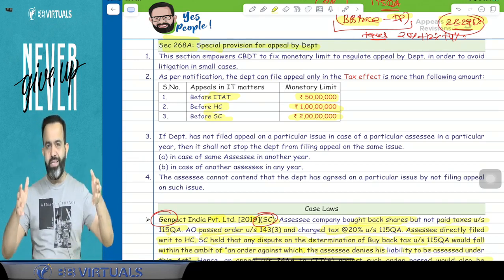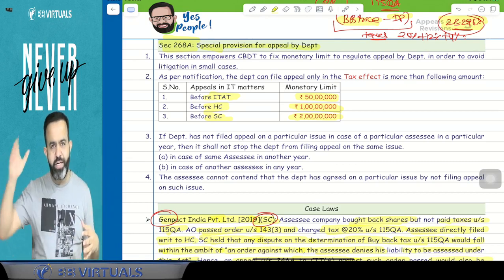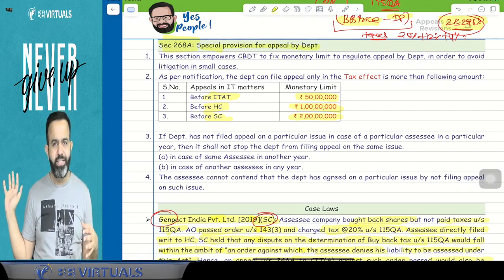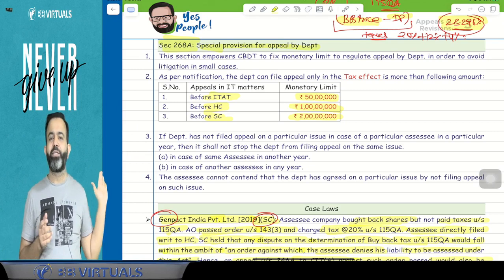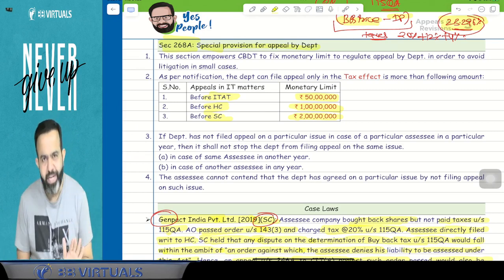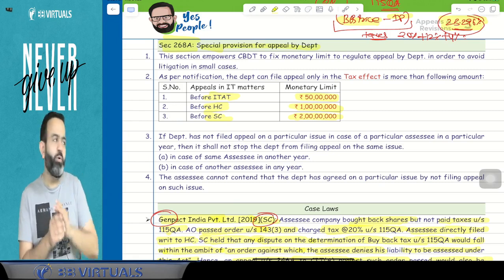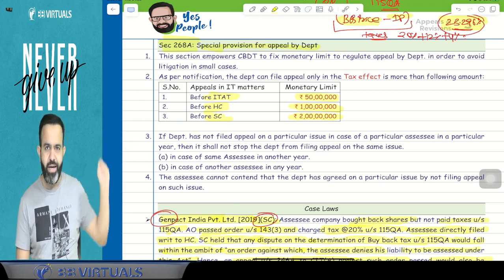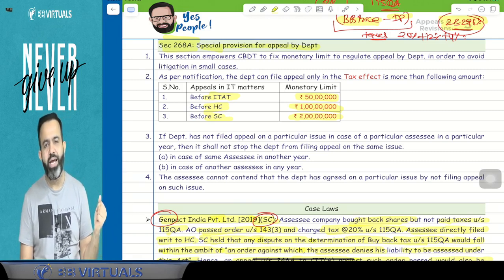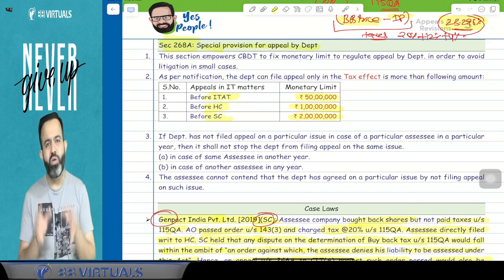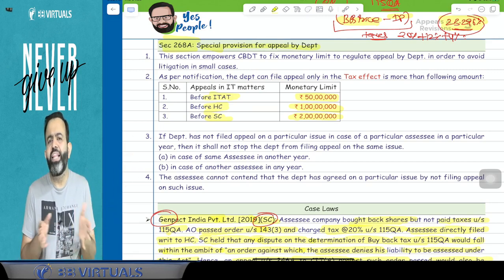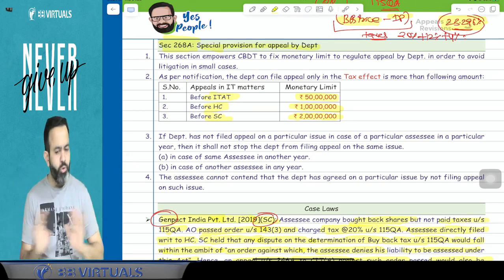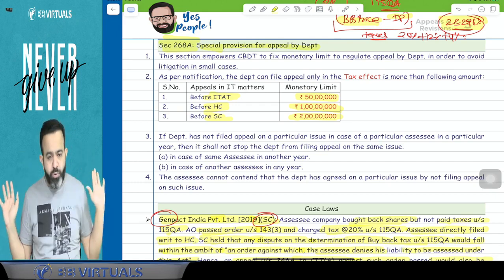Or suppose there are two assessees with the same issue. In the case of one assessee, the department has not made an appeal to the ITAT or High Court. But in the other assessee's case, the issue was the same and the department made an appeal to the ITAT or High Court. Then you cannot say that in that case you did not file an appeal to the higher authority, and in my case you are filing it. You cannot argue on this point. One more point, guys: suppose the department is not filing an appeal against you in the ITAT, High Court or Supreme Court due to the monetary limit, then you cannot say that the department has accepted your view. You got my point or not?